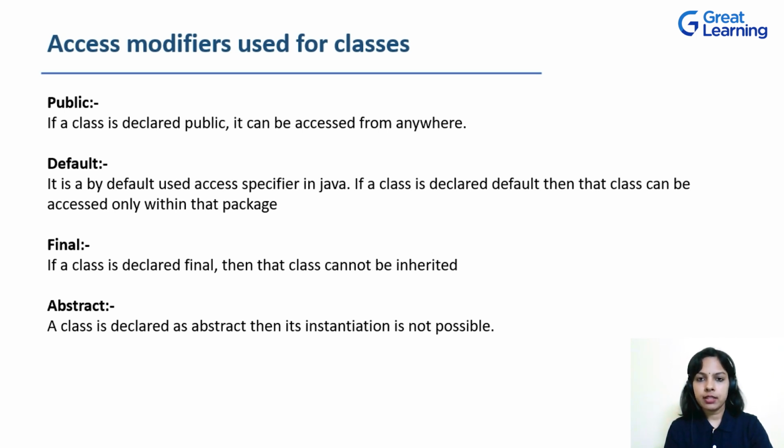So what are all these exactly? What do you mean by public access modifier? Whenever a class is declared as public, it means that class can be accessed from anywhere. Anywhere meaning the class can be accessed from other classes in the same package. It can be accessed from its child class. It can be accessed from a class in the other package or the other module. That is, a class can be accessed from everywhere when a class is defined to be public.